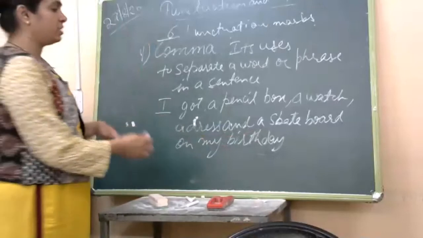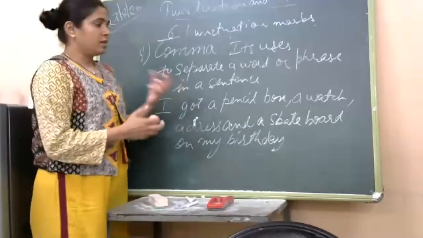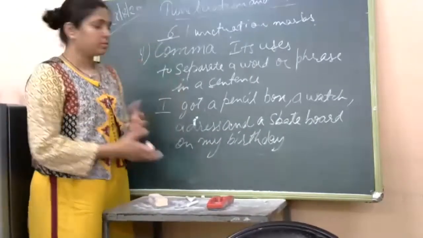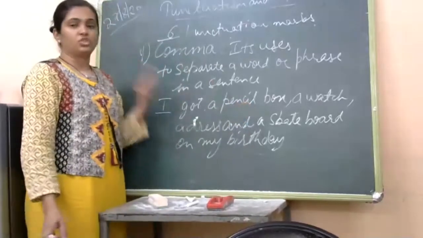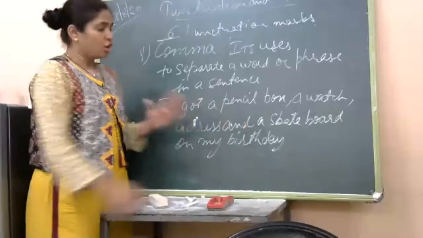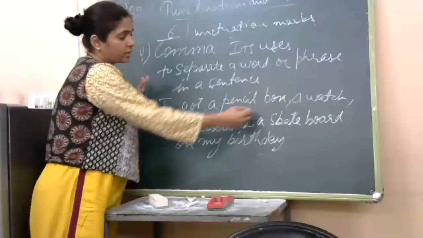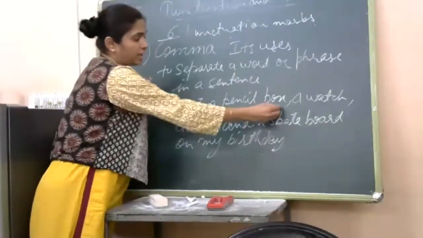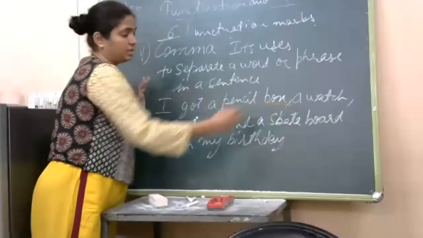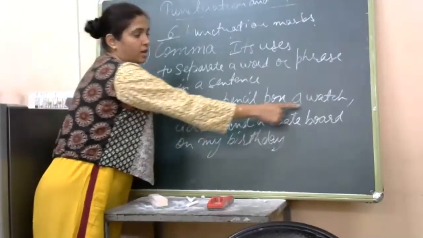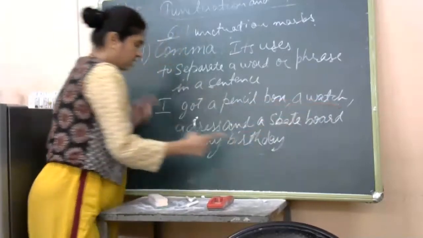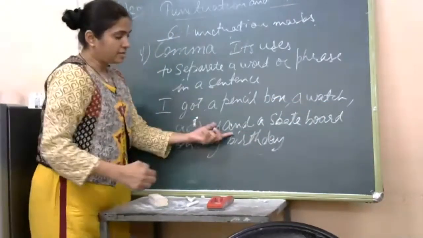Now, in this, we are mentioning a few things which I received on my birthday: one is pencil box, second is watch, third is dress, and the fourth is skateboard. So these are more than one thing, more than one word. So we have used a comma to separate these words.